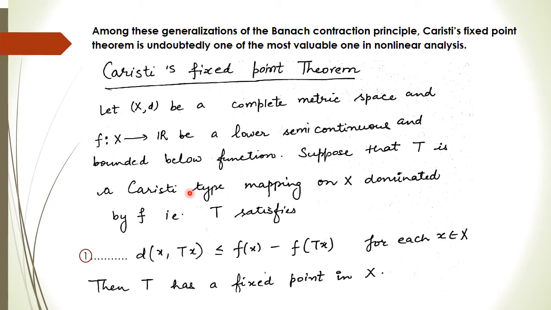Suppose that T is a Caristi type mapping. Now what is this mapping? This mapping is this one: the distance d(x, Tx) is less than or equal to f(x) minus f(Tx) for each x belonging to the set X. So if the mapping T satisfies this inequality, then T has a fixed point in X.